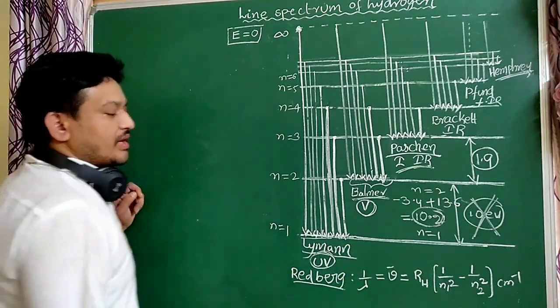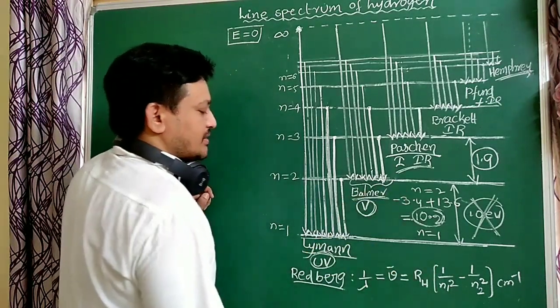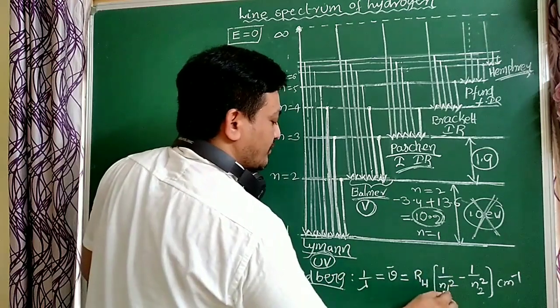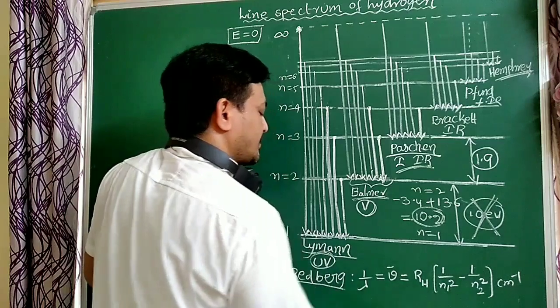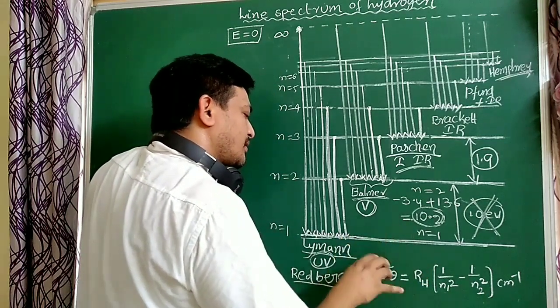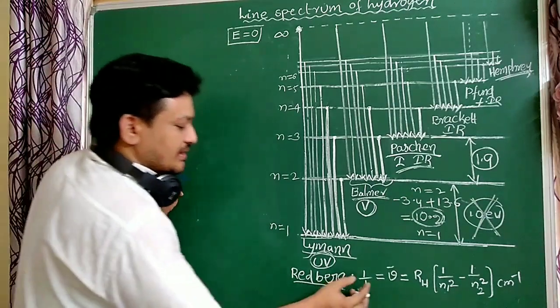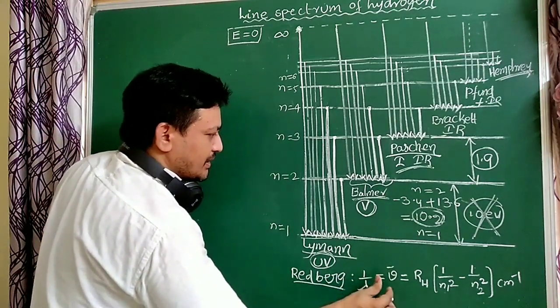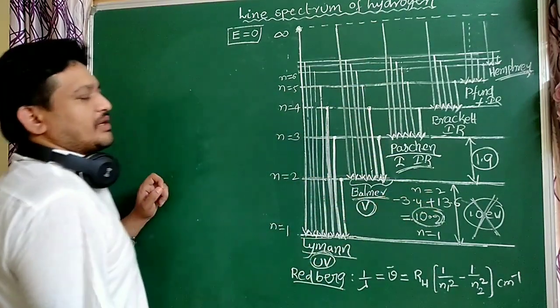That equals R_H, the Rydberg constant, into 1 by n1 square minus 1 by n2 square, in centimeter inverse. The derivation is not needed now; I will explain it in the next classes. So this is the formula for calculating the wave number of any spectral line in the hydrogen spectrum.